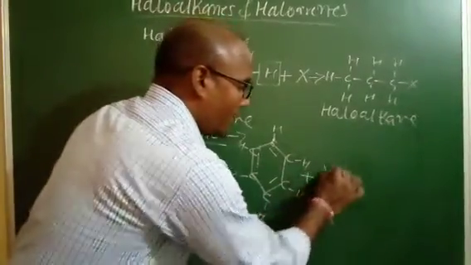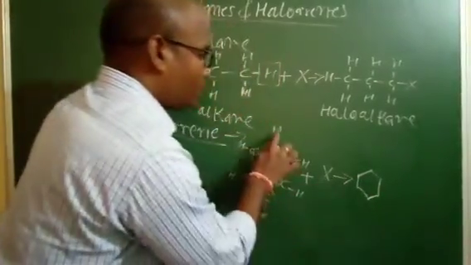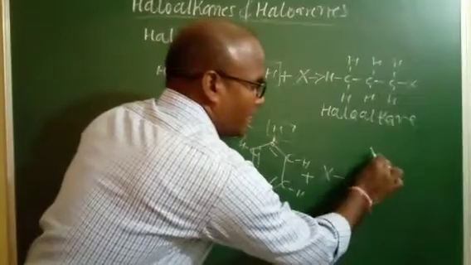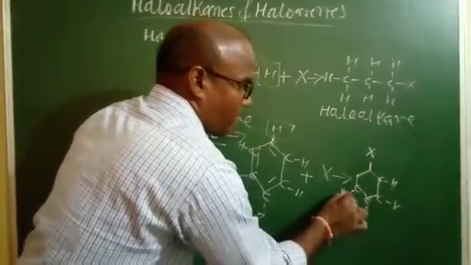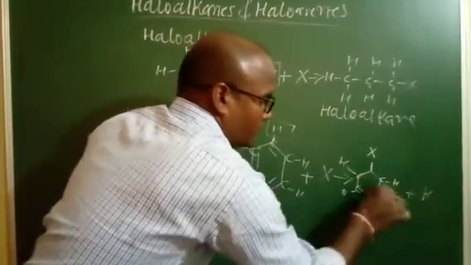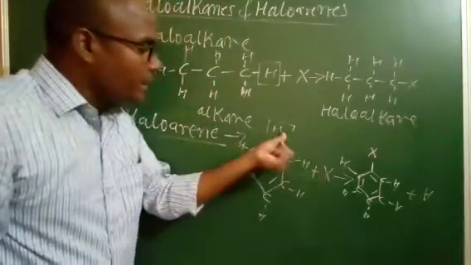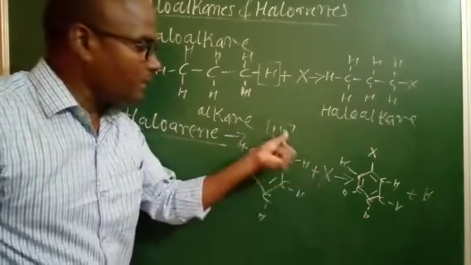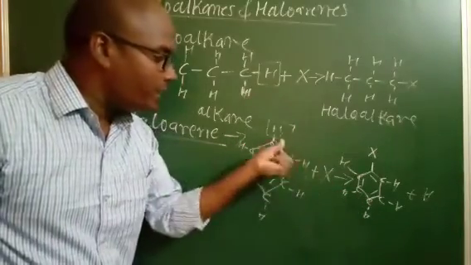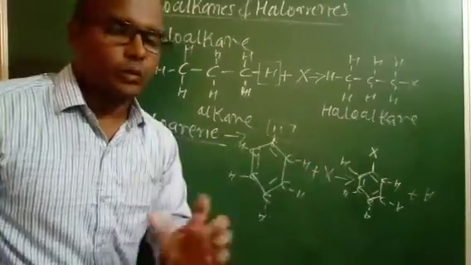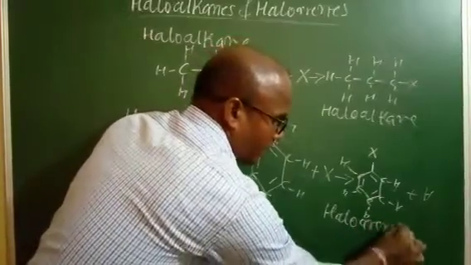For example, if you add any one halogen here, then what happened? I am removing this hydrogen from this place, so the halogen is attached here. Look at here, students. This halogen atom replaces this hydrogen, or you may say the halogen removes the hydrogen atom and in that place the halogen atom is substituted. Any one halogen: fluorine, chlorine, bromine, iodine. This is what we call haloarenes.